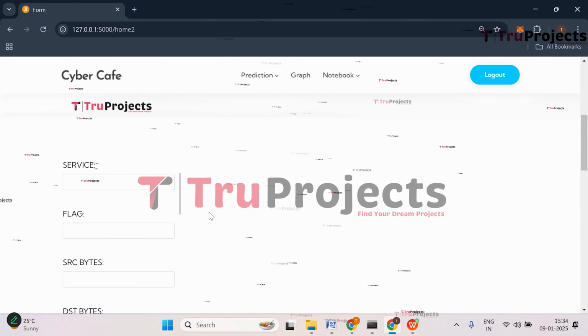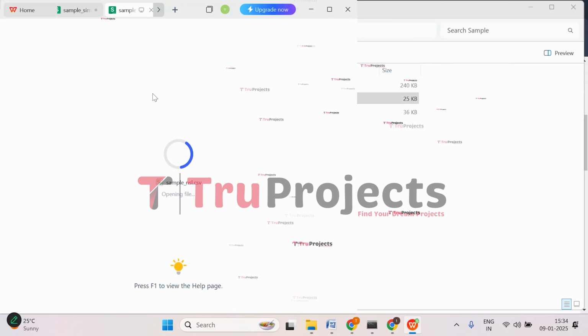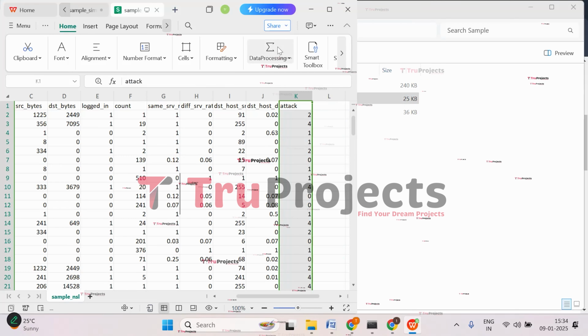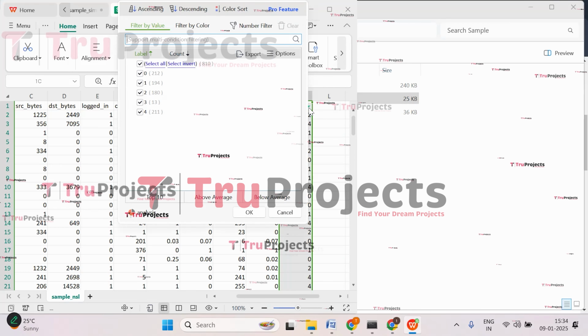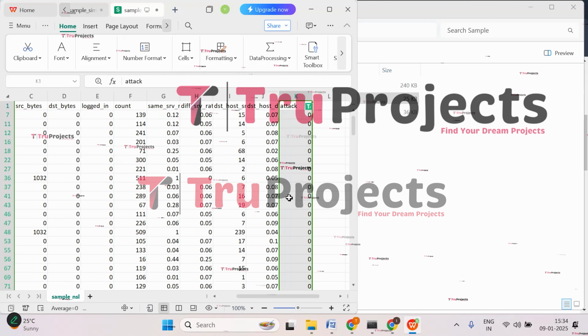Now let's open the sample file of this data set, that is NSL KDD. Open the sample file. So these are the samples we have here. Let's apply a filter to the target class. So let's apply. Totally here we have 5 classes. So let's apply the filter to class 0.